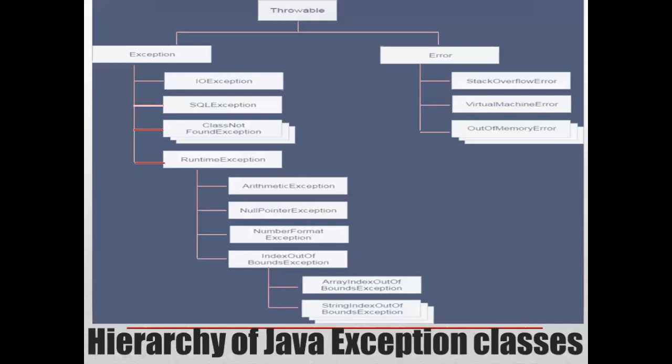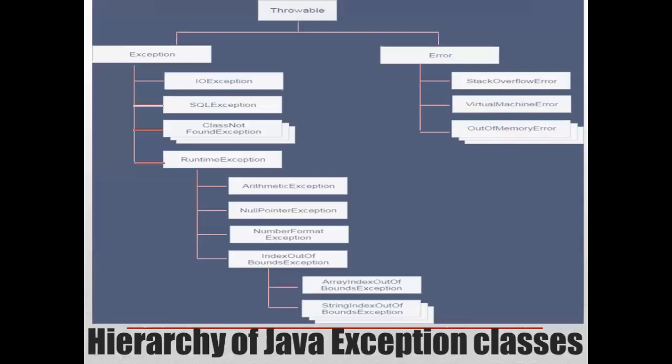And what is an error all about? Error is irrecoverable. For example, out of memory error, virtual machine error, and assertion errors, or it might be a stack overflow error.